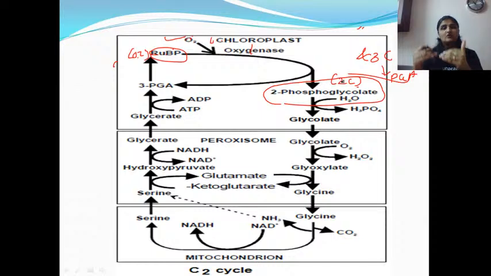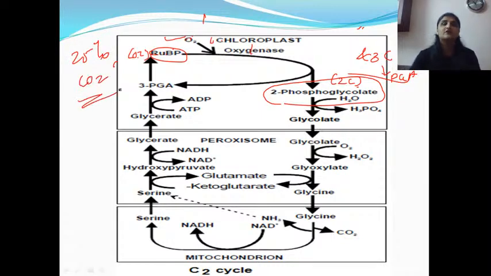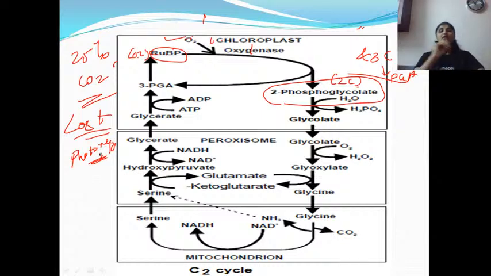So now this cycle goes on in these 3 organelles to preserve CO2 to the maximum. But still, in this cycle 25% of the CO2 is lost from the plant body. So we call this cycle photorespiration. Am I clear? So these plants have modified themselves into 3 organelles to preserve 75% of CO2. Because of this modification, only 25% of CO2 is lost from the plant body. Clear? Great.